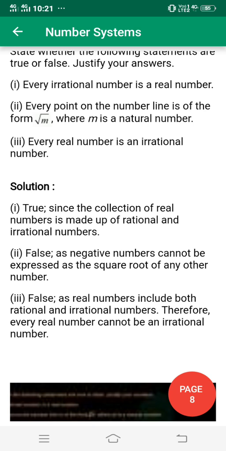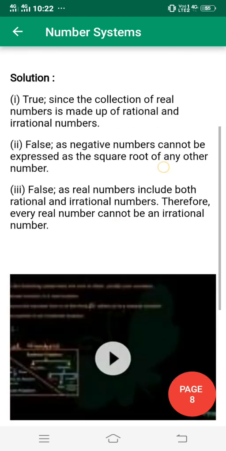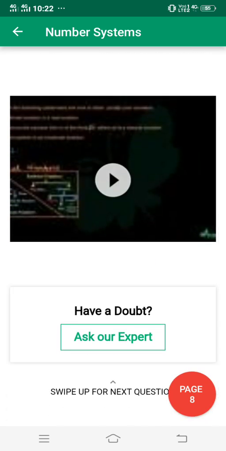Third: every real number is an irrational number. False, it is also false, because real numbers include both rational and irrational numbers, therefore every real number cannot be an irrational number. So you write like that.